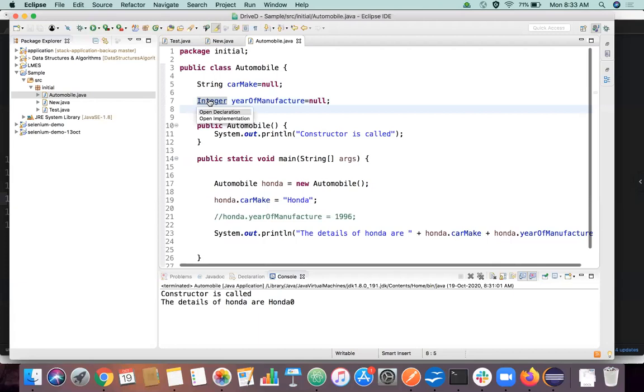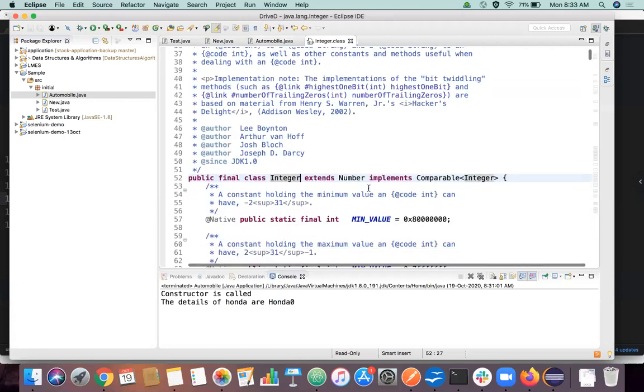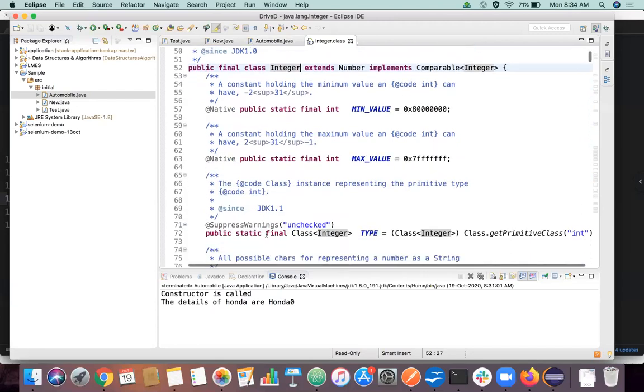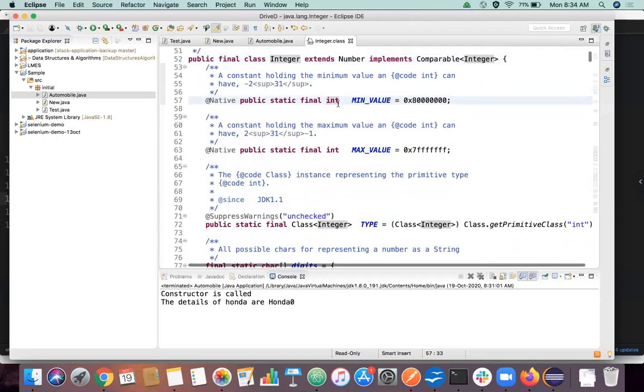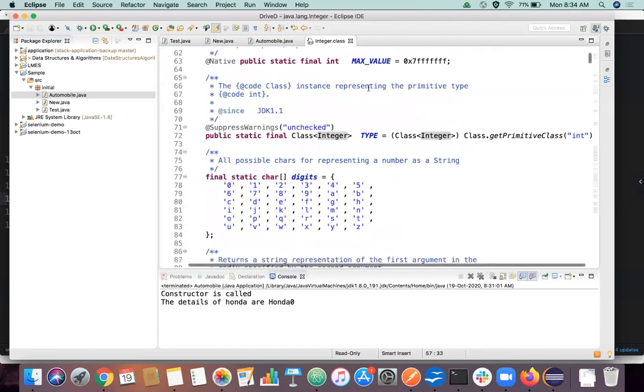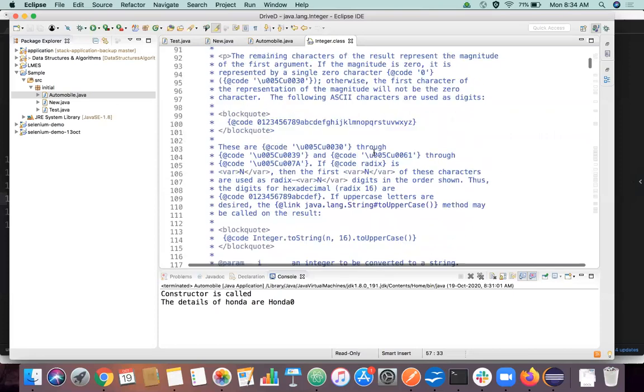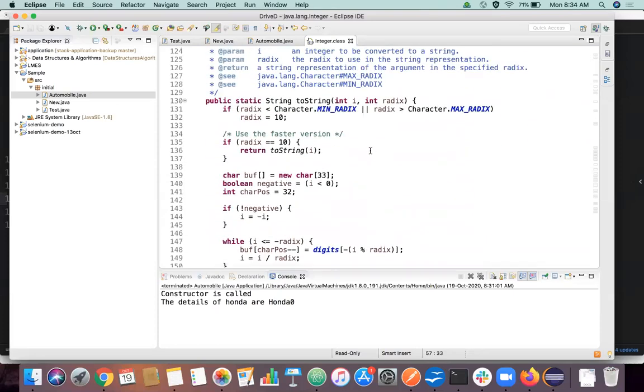So if you go and see this Integer class, it is extending the Number class and implementing the Comparable interface, right? Again, it is having an int declared inside it with a minimum value and maximum value. It has a primitive data type like int, but this particular int is wrapped in a class called Integer. It is covered in a class called Integer with some additional capabilities, like Integer minimum value, maximum value, and there are some inbuilt methods in it, right?